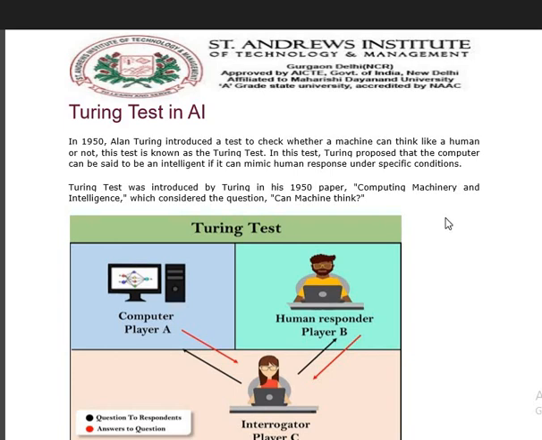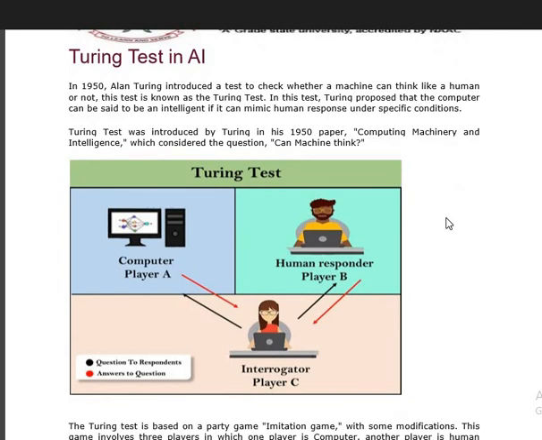The Turing test was introduced by Alan Turing in 1950, when he was doing research work on computational machinery and intelligence. It comes in the part of Turing machines also, as we have already studied in the theory of computation, and it helps us understand whether a machine can think or not.